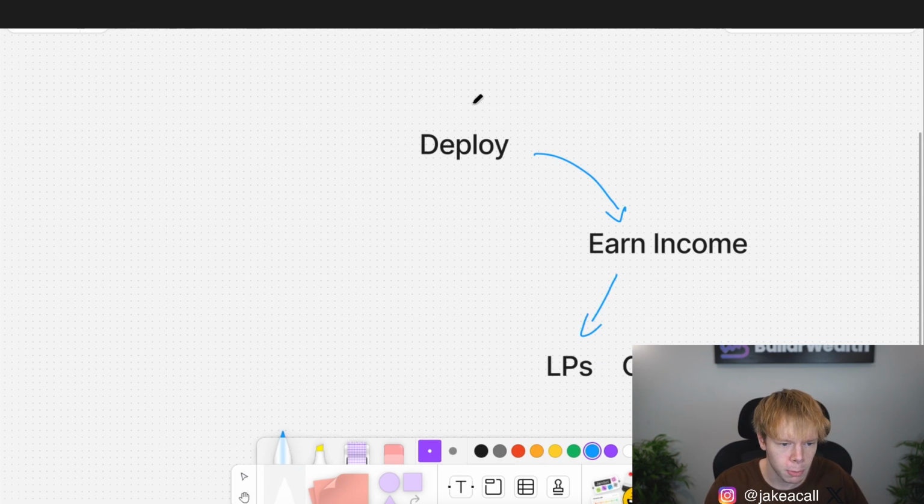So for example, if we deployed capital in something like Ethereum and the ATH token, and then we earn the income in Ethereum and ATH token, and then we were to compound that back into the LP itself, well, we're compounding that back into the Ethereum ATH position.